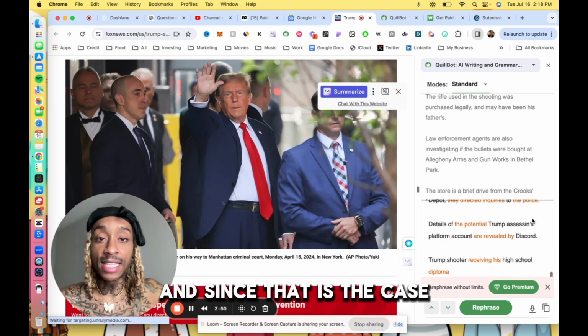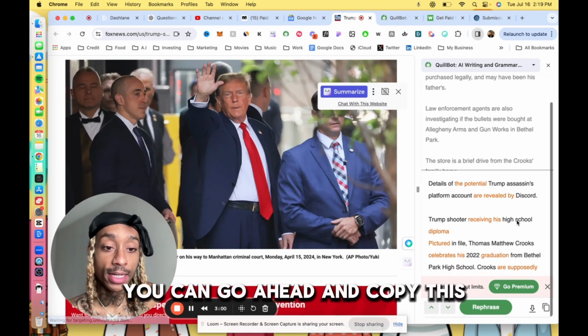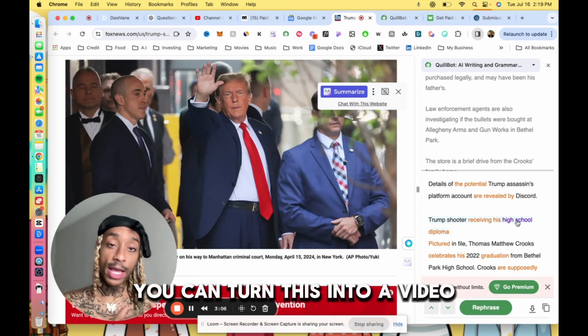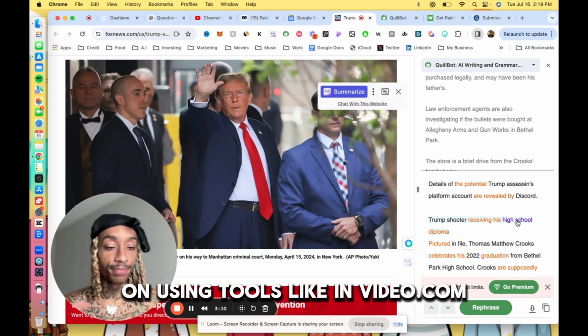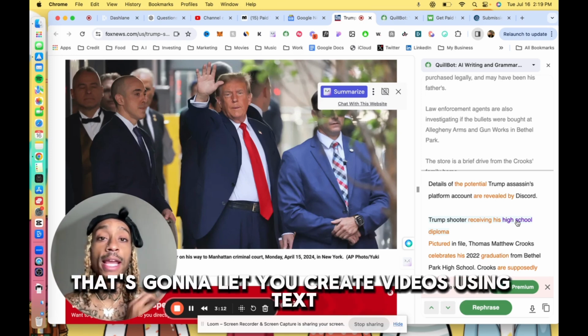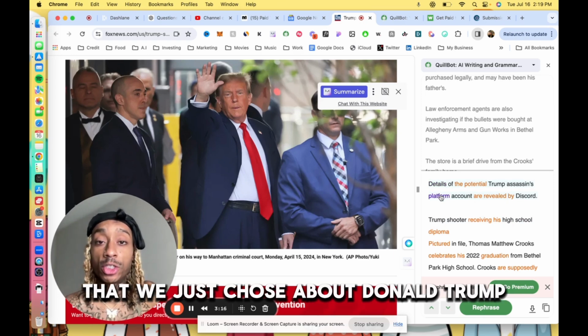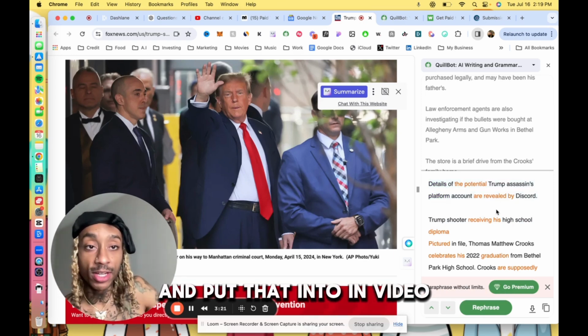And since that is the case, hopefully the video is not freezing. And since it's not plagiarized, you can go ahead and copy this. And now you can do two things. You can turn this into a video and post it on your YouTube using tools like nvideo.com. That's going to let you create videos using text. And now you have a super popular article that we just chose about Donald Trump. And you can literally copy this and put that into nVideo and get paid.